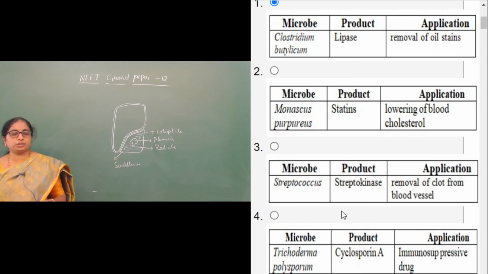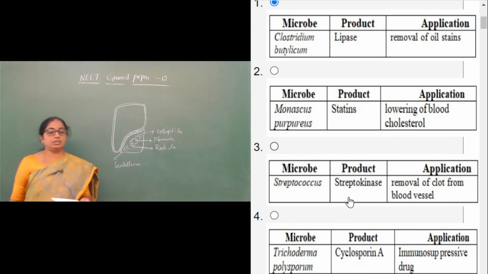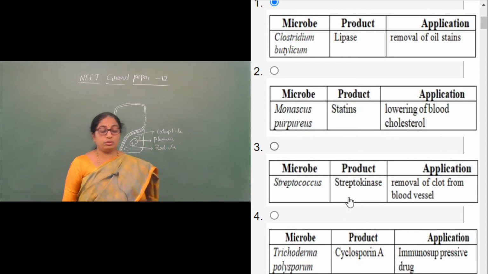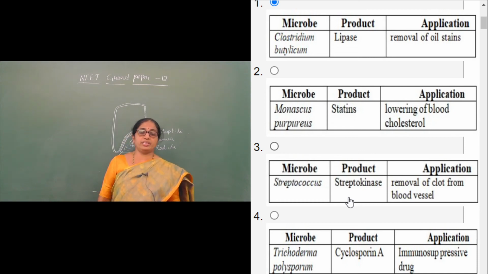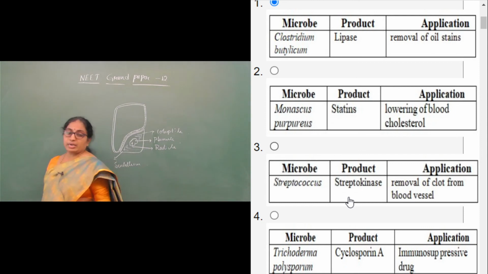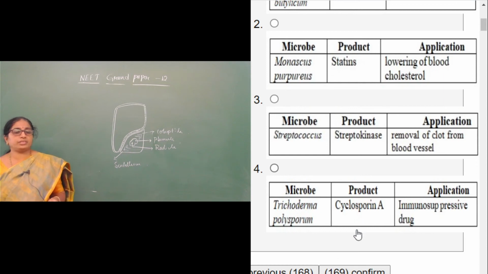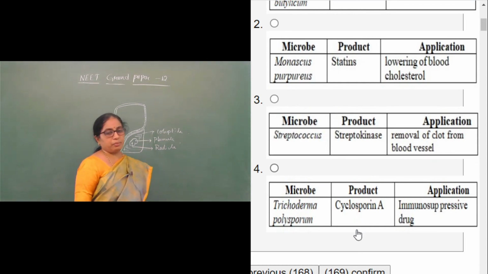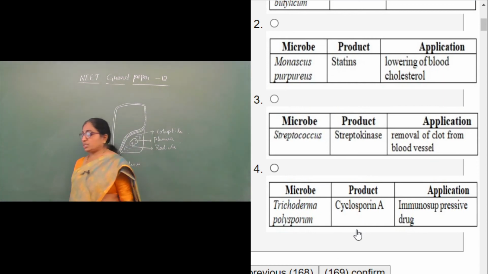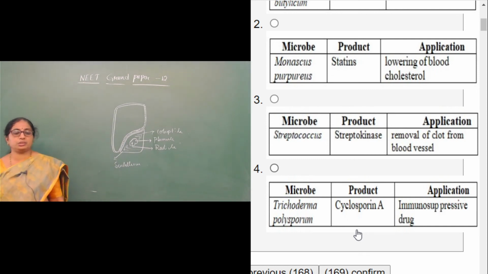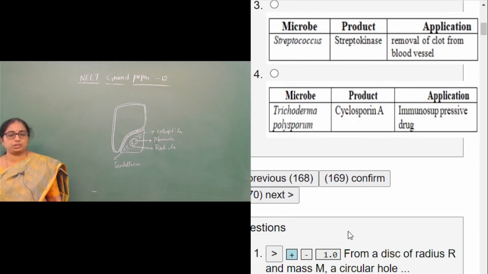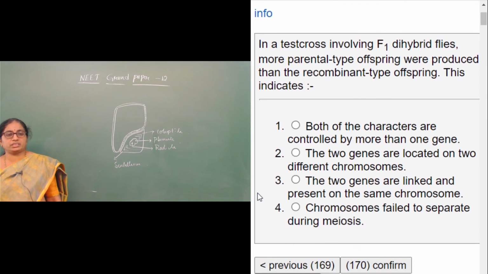In the third option, we have Streptococcus bacteria. The product we get is streptokinase, which is used in the removal of clots from blood vessels, also rightly matched. The fourth one is the microbe Trichoderma polysporum. Product is cyclosporin A, used as an immunosuppressive drug, also absolutely rightly matched. And therefore, moving on to the next question, question number 170.